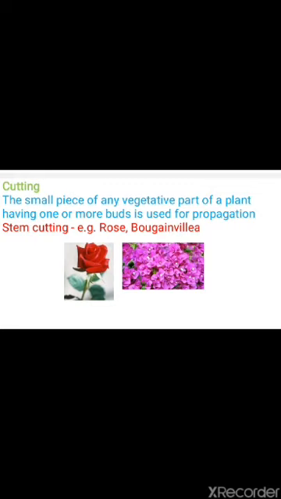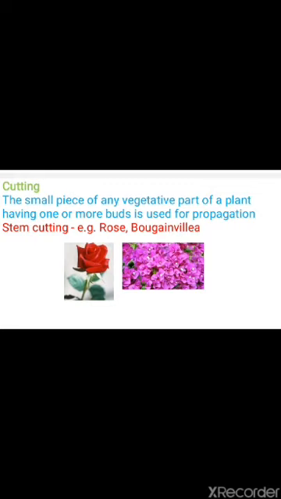Cutting. The name itself suggests that the stem of a plant is cut into small pieces, but each part of the stem should have one or more buds. That stem is then used for propagation.